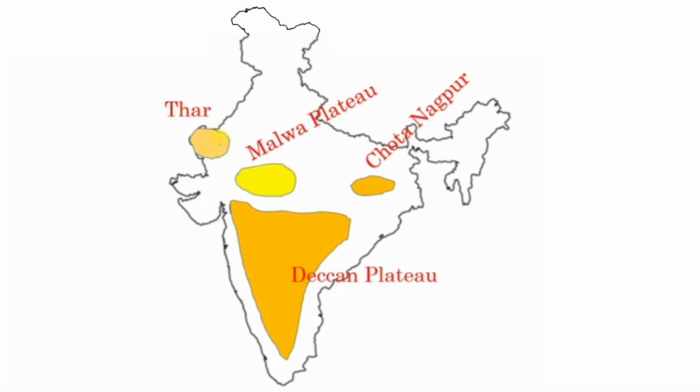This map indicates the northwest Thar desert located in Rajasthan. Malwa plateau is part of the Indian Peninsula, and Chota Nagpur is also part of the Indian Peninsula. Chota Nagpur is rich in minerals. Here the triangle shape shows the Deccan Plateau.